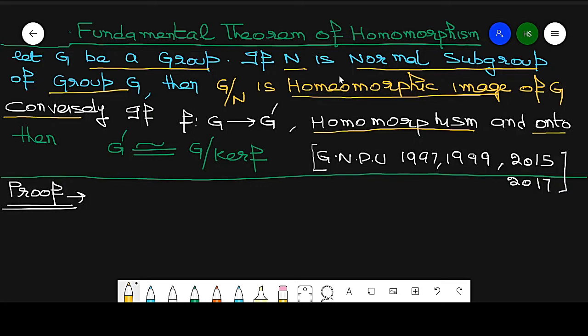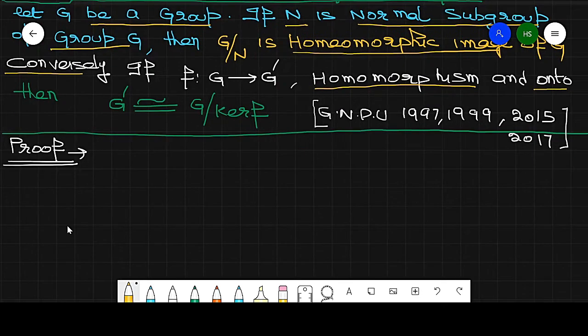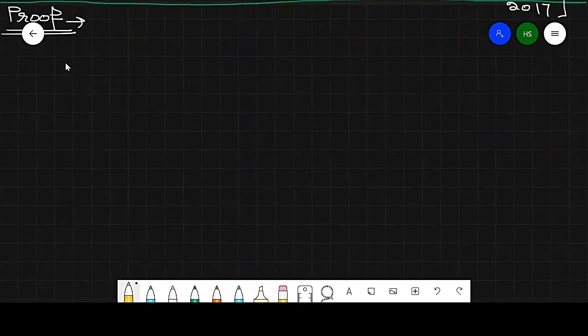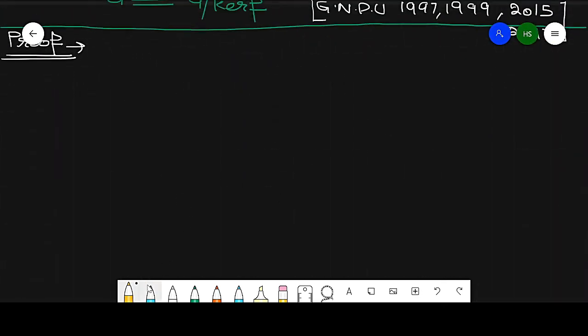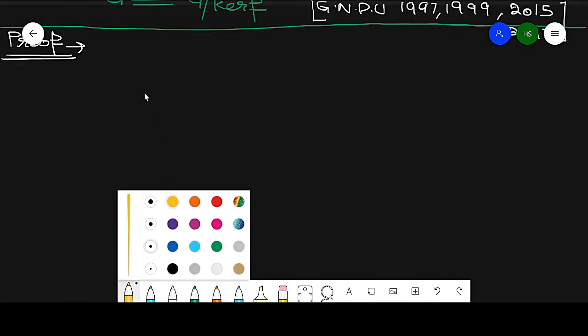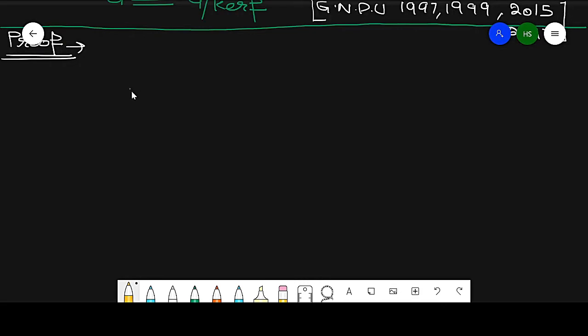Given is that N is a normal subgroup of G. So I define a mapping G to G by N. What is G by N? G by N is the quotient group. Because I want to prove that G by N is a homomorphic image of G.